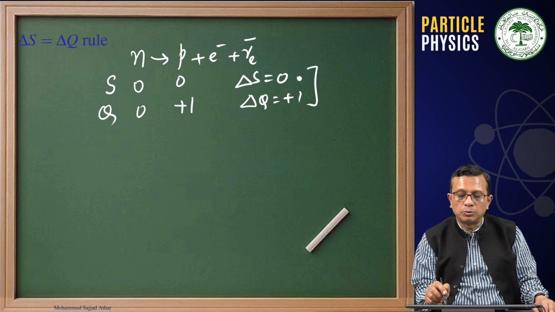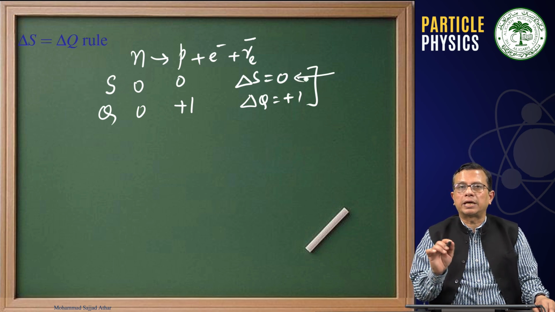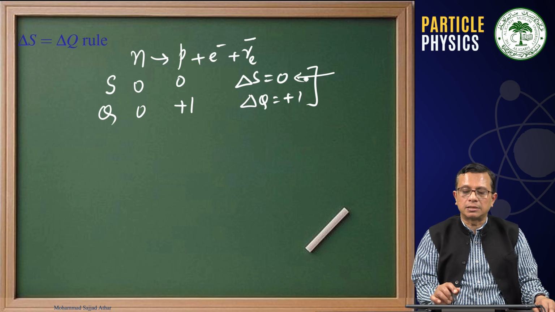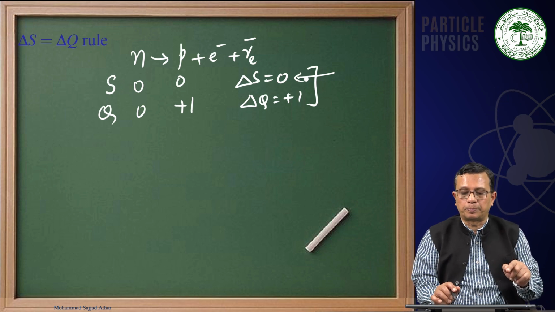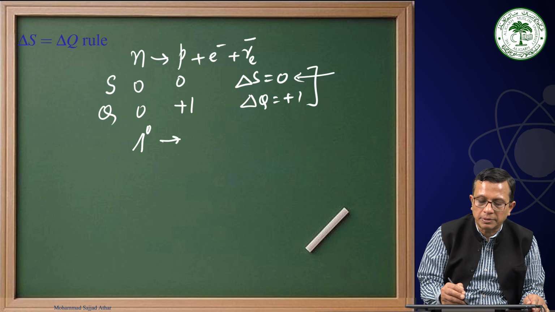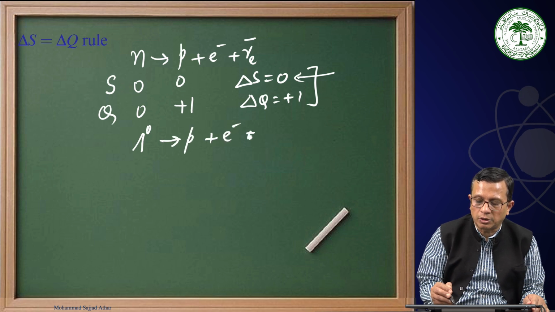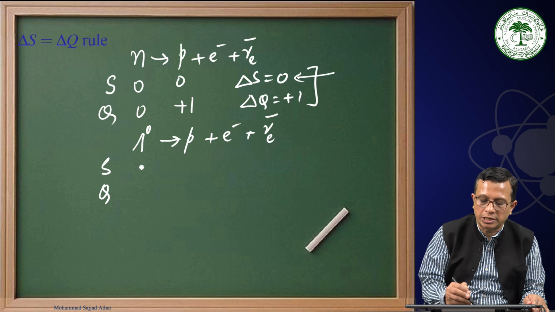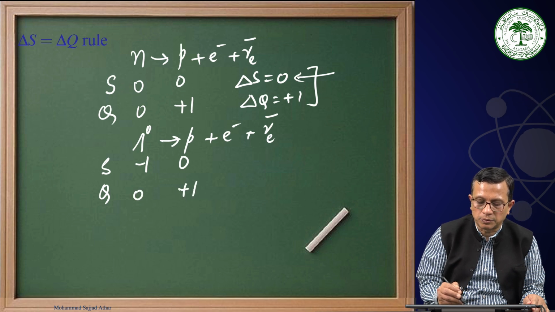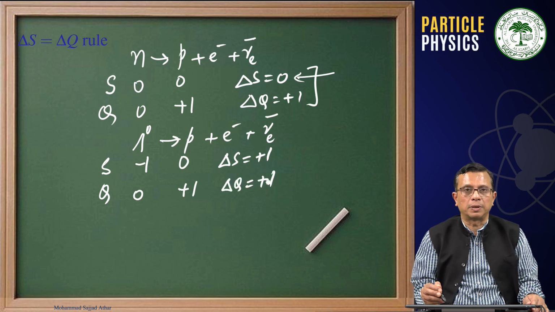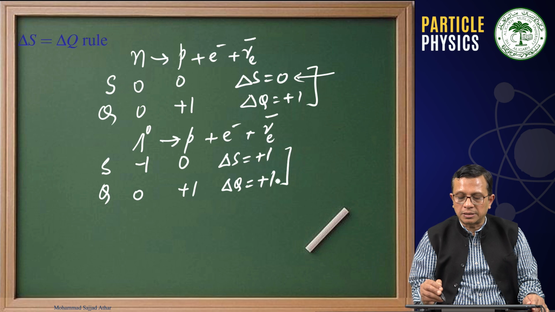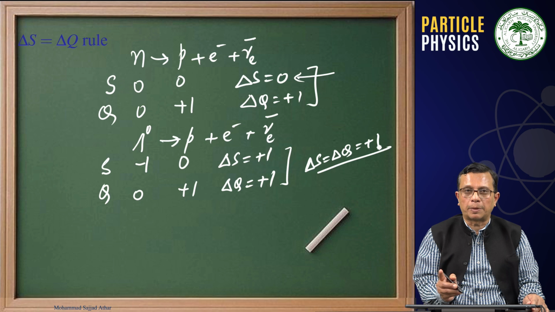Remember what I had told you, that if delta S is 0, then that will be a Cabibbo favored process. Whereas if I talk about lambda 0 decaying into proton plus electron plus antineutrino, and S and Q I talk about, for lambda is minus 1, for proton it is 0, charge for lambda is 0, for this is plus 1. Therefore, you see delta S is plus 1, delta Q final minus initial, it is plus 1, and that means if delta S is equal to delta Q is equal to plus 1, this will be Cabibbo suppressed process.